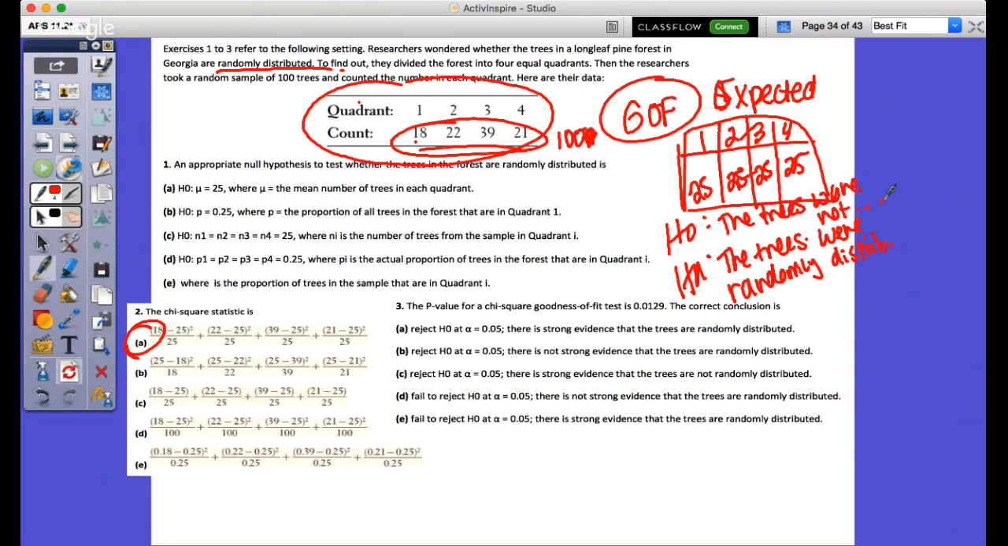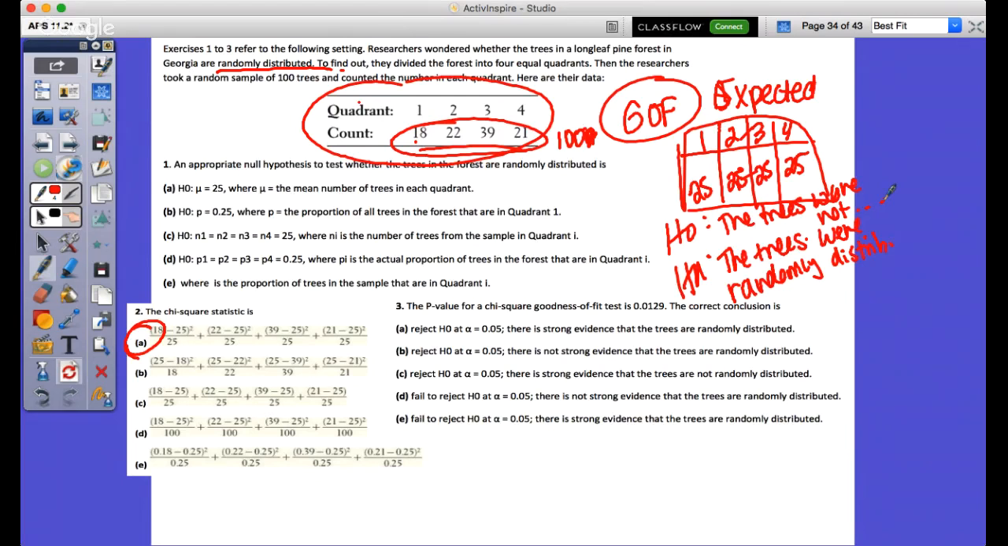When we do goodness of fit, we always say the null is true. But in this case, the researchers' claim wouldn't be true if we put that the trees were not randomly distributed for the null. That's where I'm confused, and that's where the wording for me is a little bit confusing.